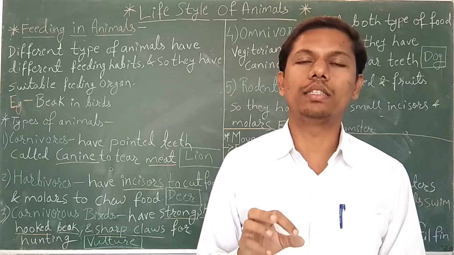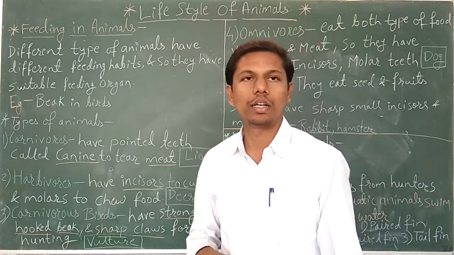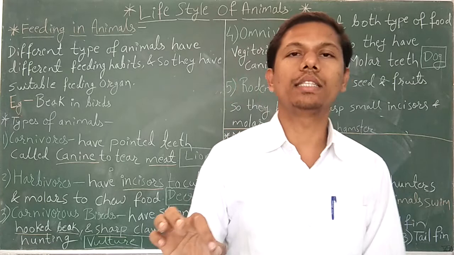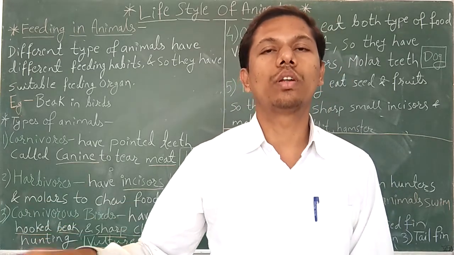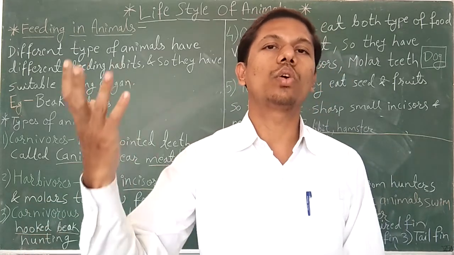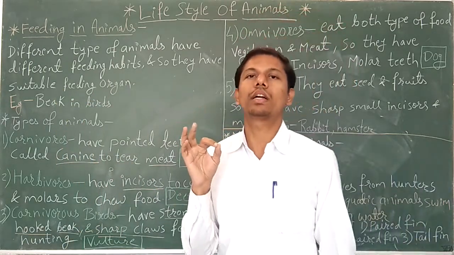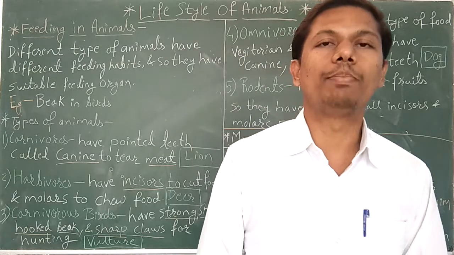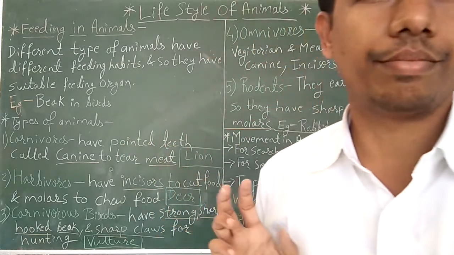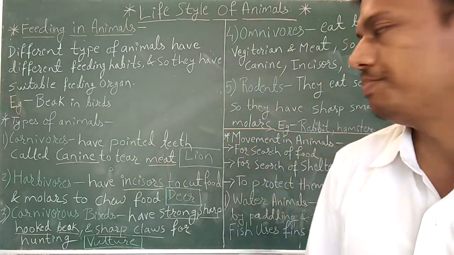They can easily find insects with the help of the beak. Also, they can eat grains that have fallen on the ground, or grains growing on crops like wheat and jowar. They can easily pick the grains with the help of the beak. So that is in birds.